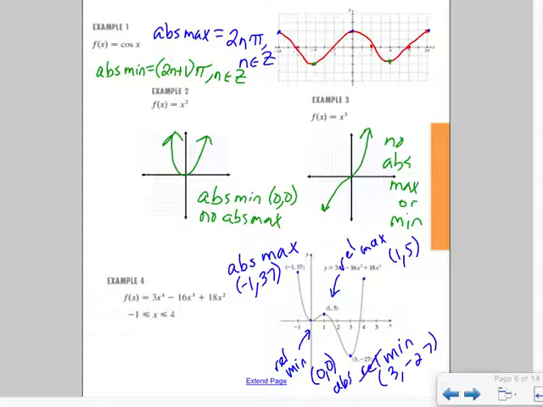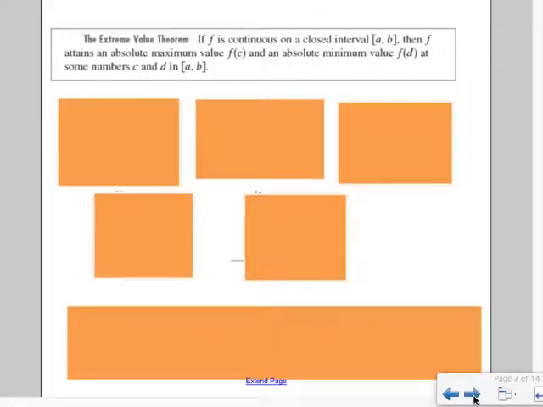And that's what we're going to do here. Okay. So one of the rules we can use is called the extreme value theorem.